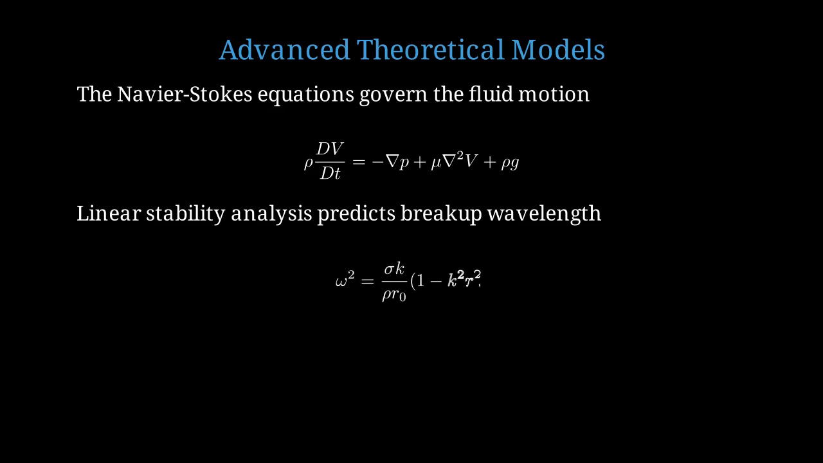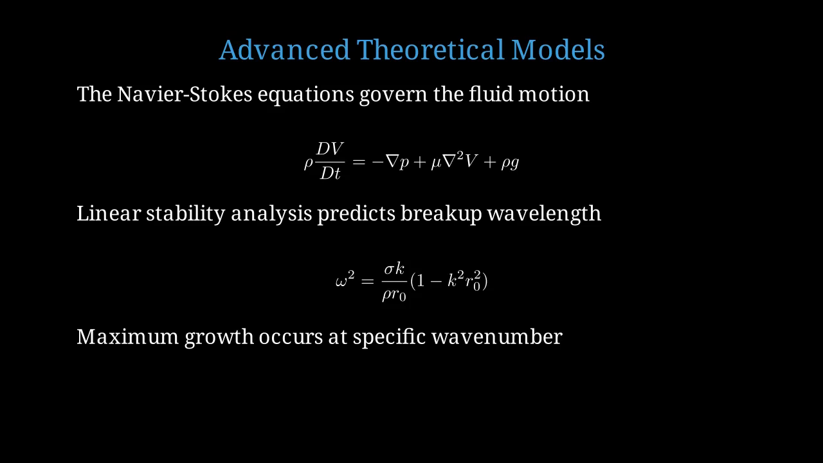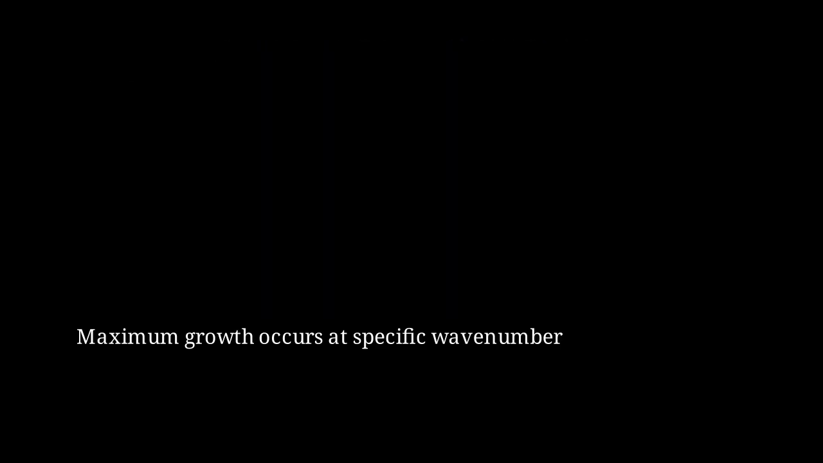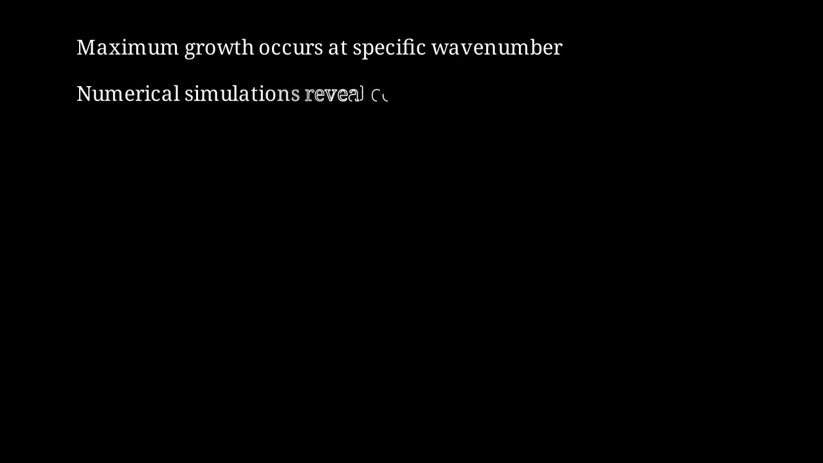The growth rate omega squared equals sigma k over rho r naught times the quantity 1 minus k squared r naught squared, where k is the wave number. The maximum growth rate occurs at a specific wave number that determines the droplet size. Modern computational fluid dynamics simulations reveal the complex, three-dimensional dynamics of the transitions.